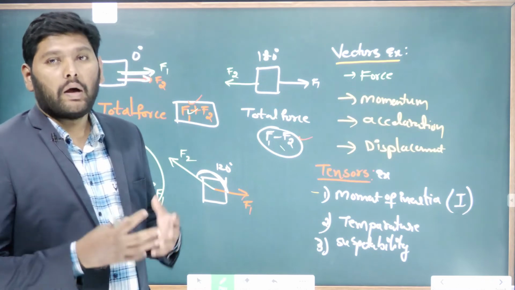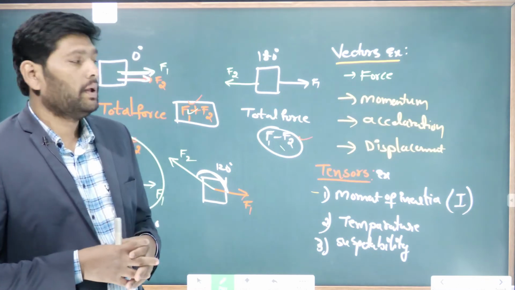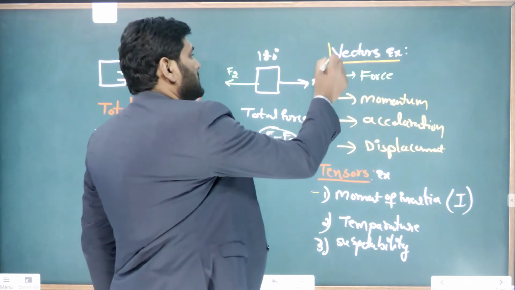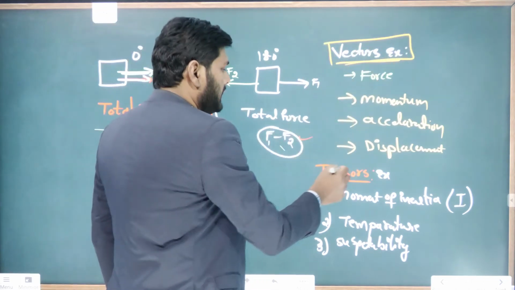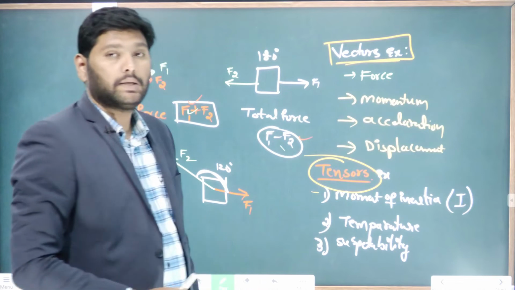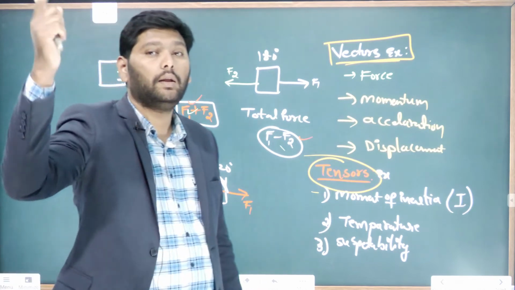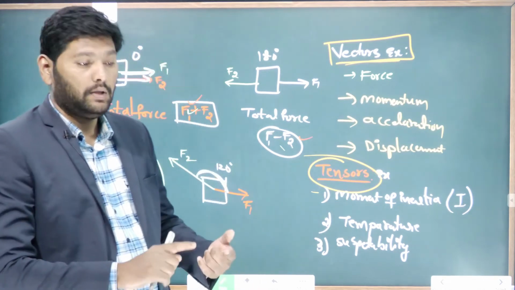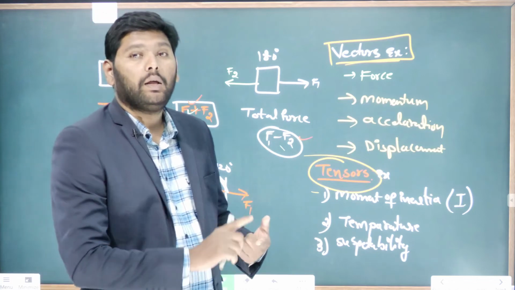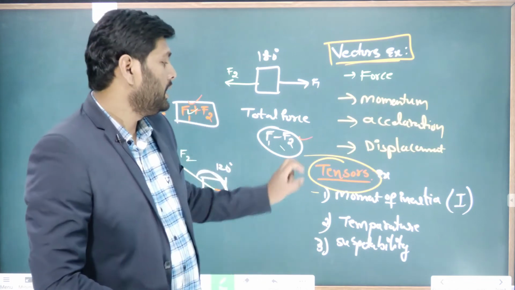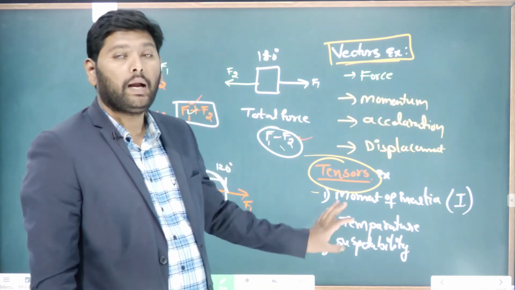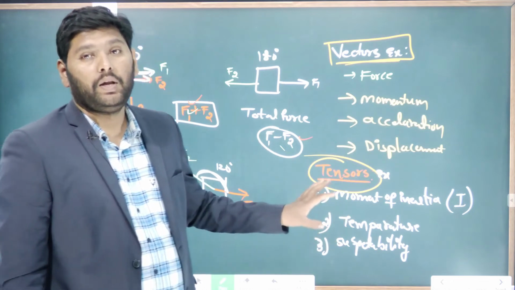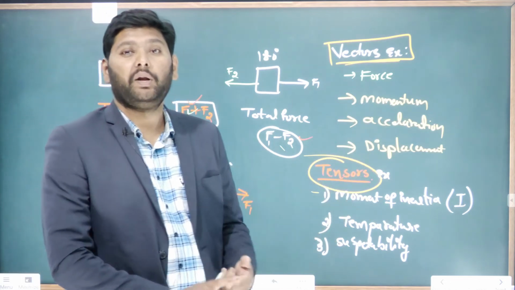Now our interest here is only in vectors. Up to your standard we don't have any tensors. You will learn tensors after intermediate, at the degree level. You will not even learn them at +1 and +2 level, the intermediate level.